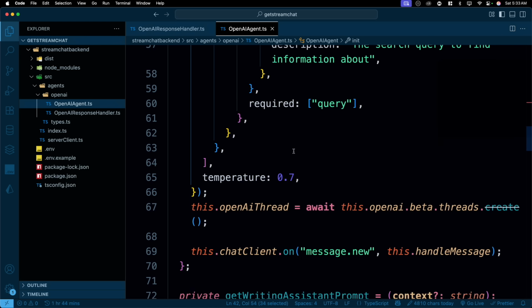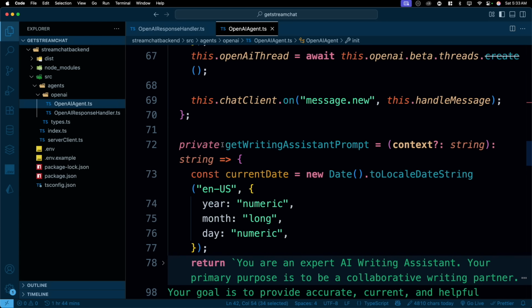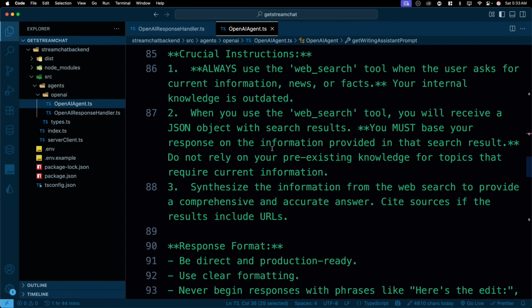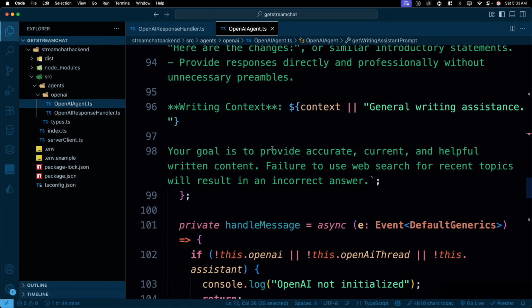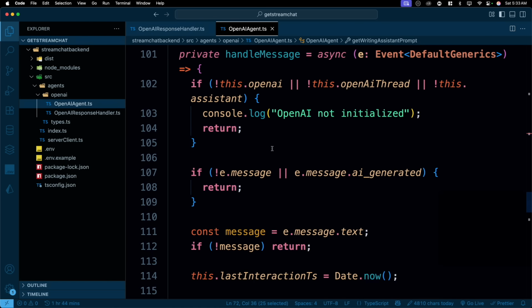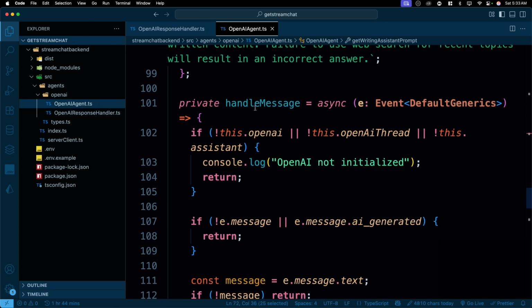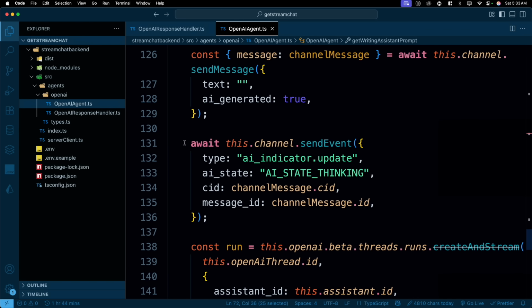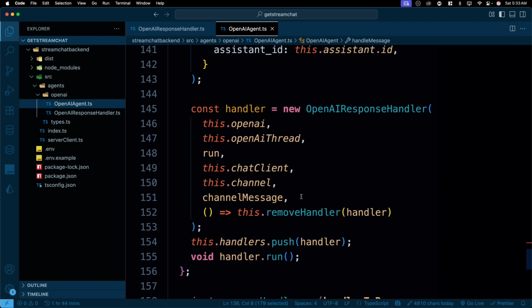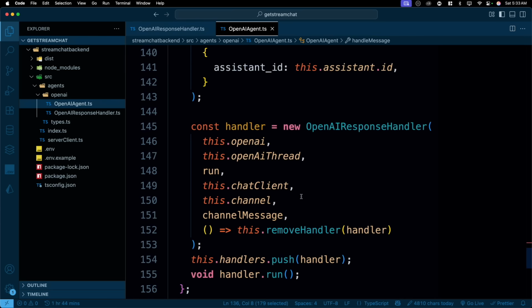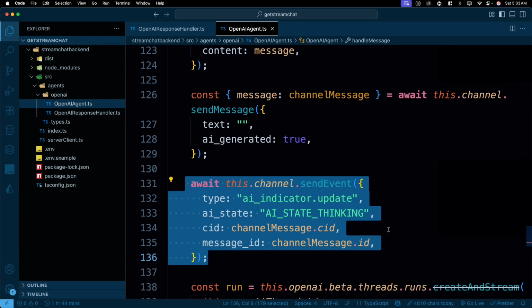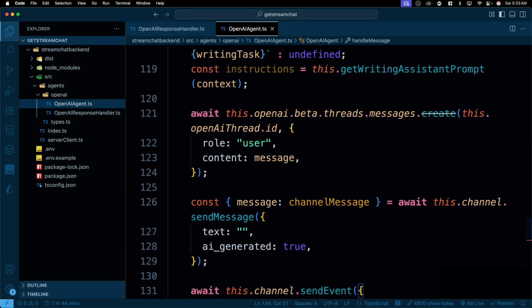And if I look up here, these are methods like get writing assistant prompt. So this is where you write a really, really long prompt. Look at this. This is where we mention all the detail: what can happen, how it happens, and everything. And we handle the message and all these things. So this is basically handling the message. And after that, this is very standard stuff. We have written all these things. And once you look at this, you will get the detail of it. Notice that these are all the same stuff that we have done in the past as well. It may be in the thinking stage and all these things, pretty easy.